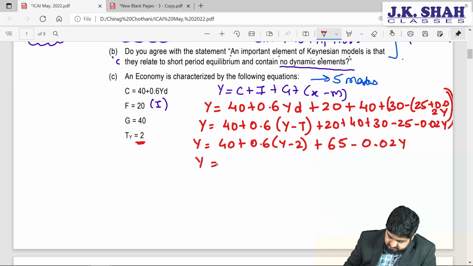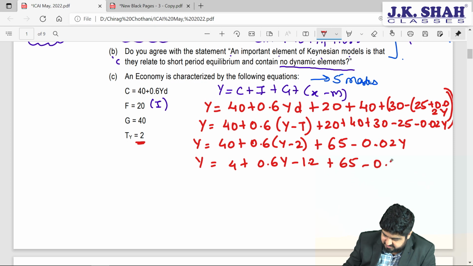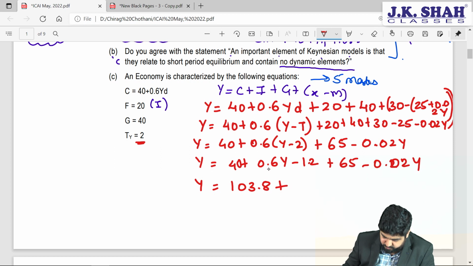Next, Y is equal to 40 plus 0.6Y minus 1.2 plus 65 minus 0.02Y. Now friends, see this, Y will be equal to 40 plus 65 minus 1.2, that will be 103.8, plus 0.6Y minus 0.02Y, so that will be 0.58Y.